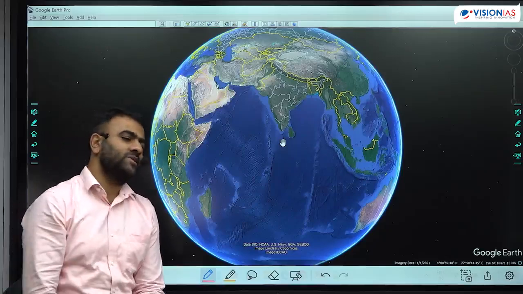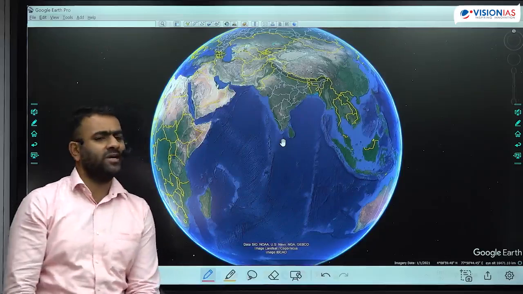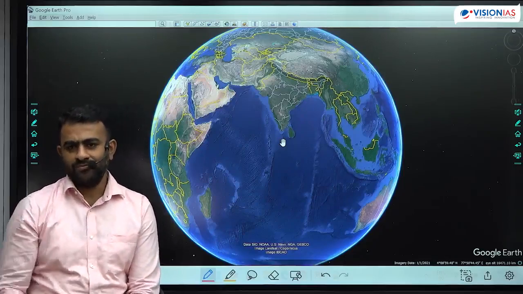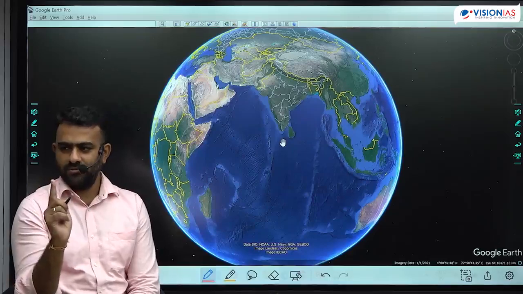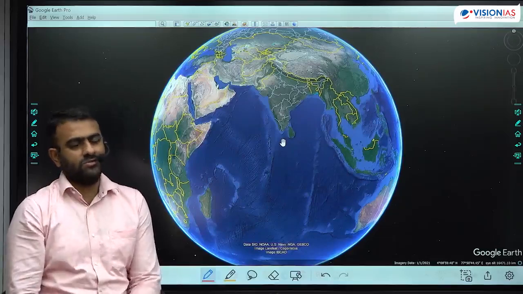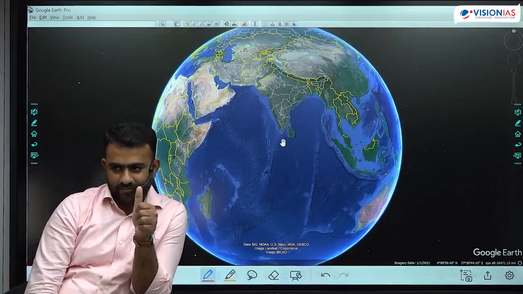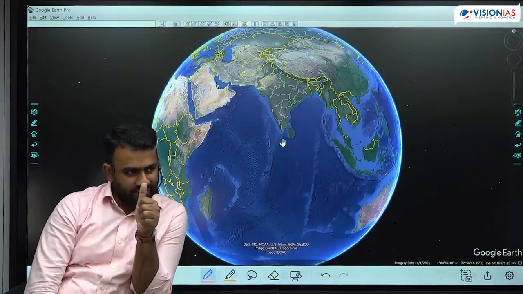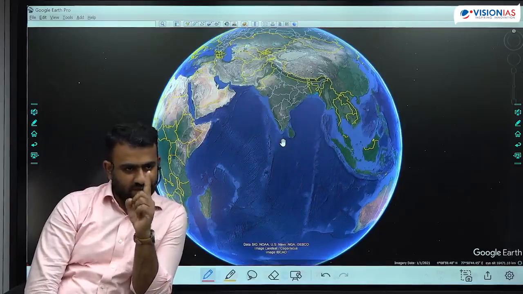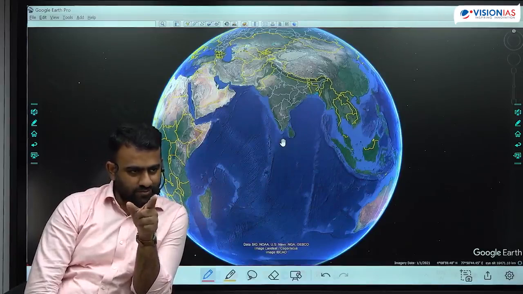What happens whenever there is an overhead sun? In any location, if there is an overhead sun, there will not be any shadow over there. At noon, there is no shadow. So, it is also called as the no shadow day. The position of overhead sun, wherever it is, overhead sun is there, there is no shadow at noon.